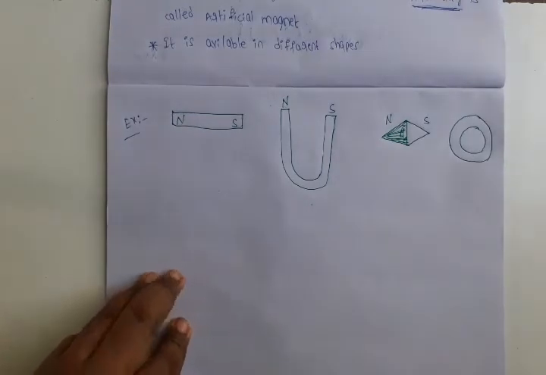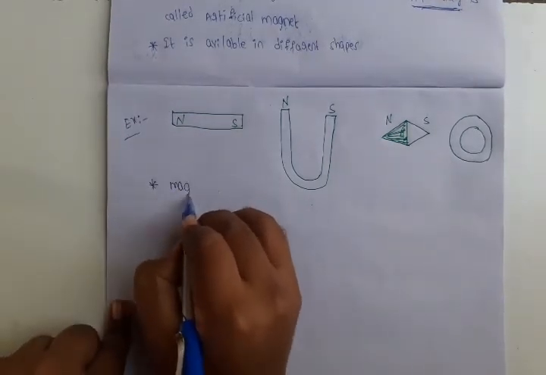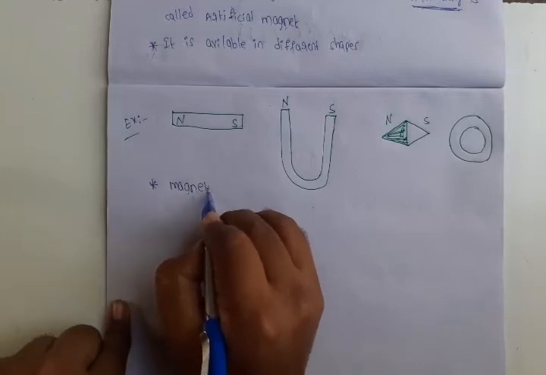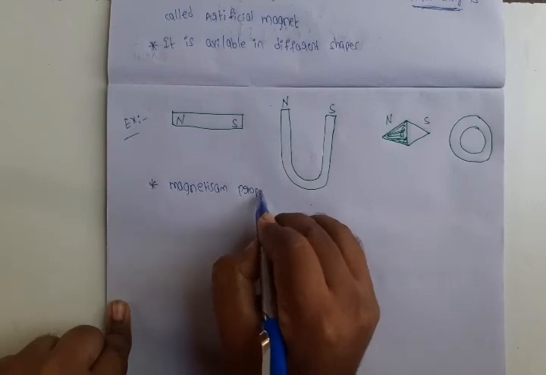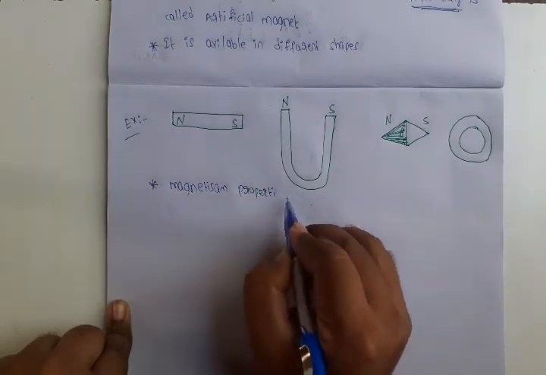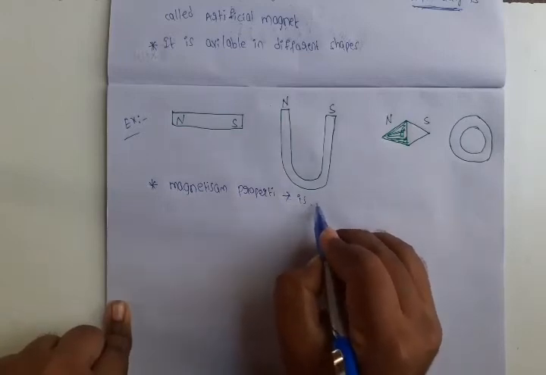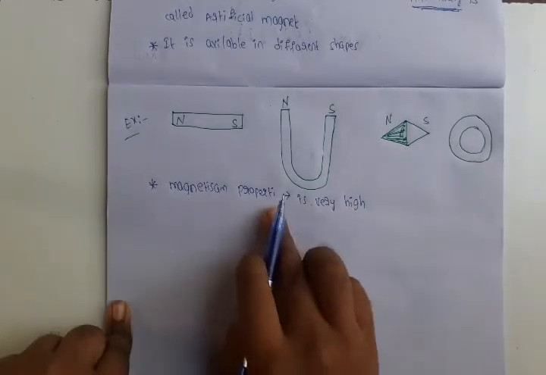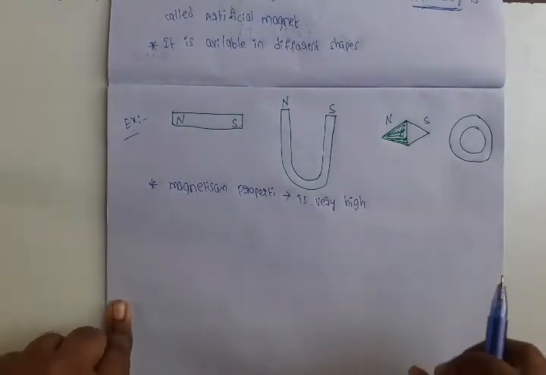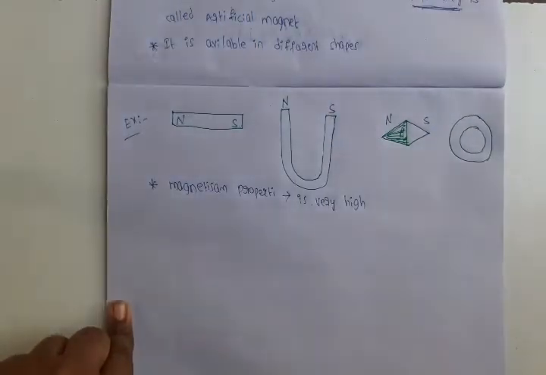Next, the magnetism property of an artificial magnet is very high. Magnetism property means attractive property. The attractive property of the artificial magnet is very high.